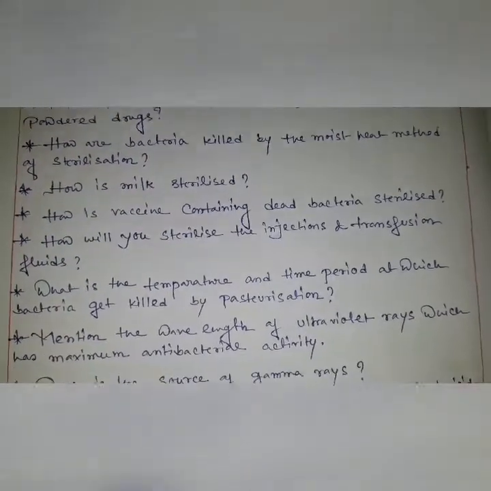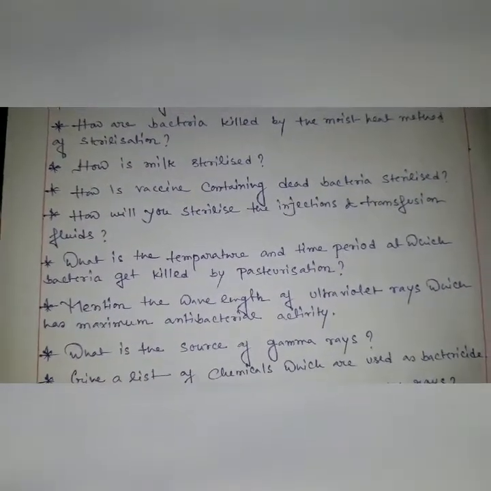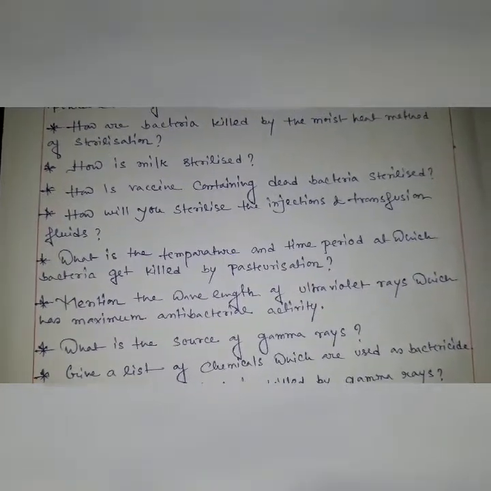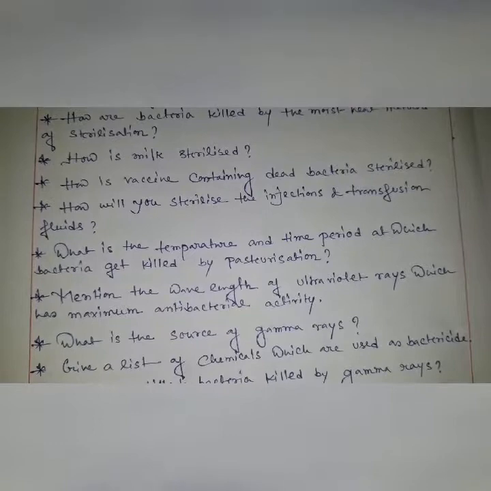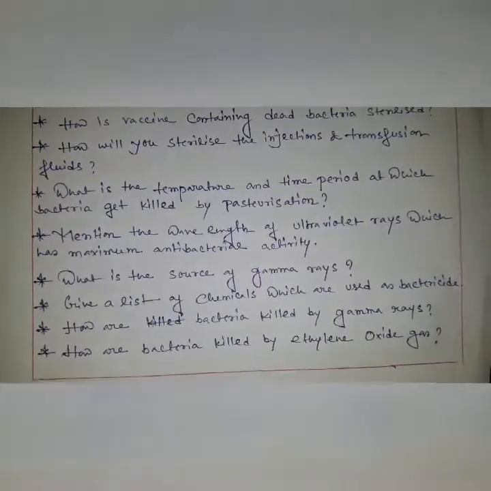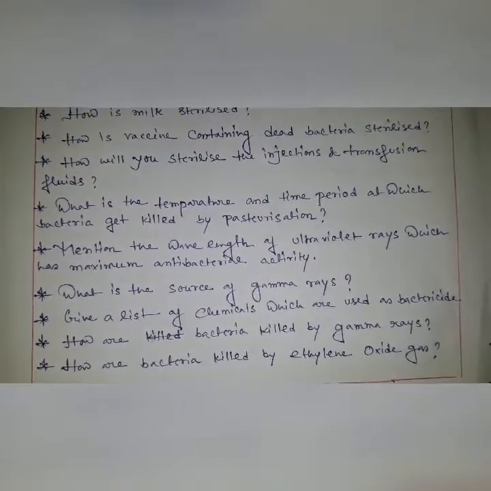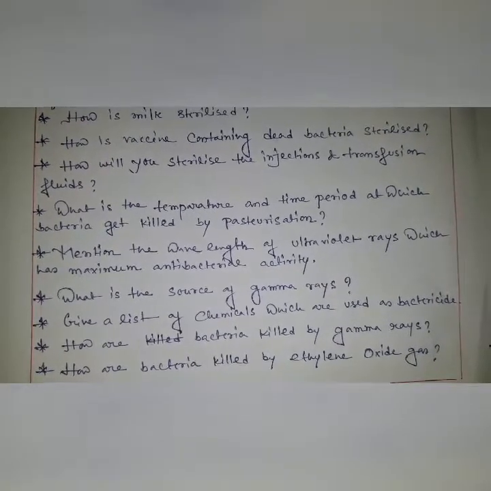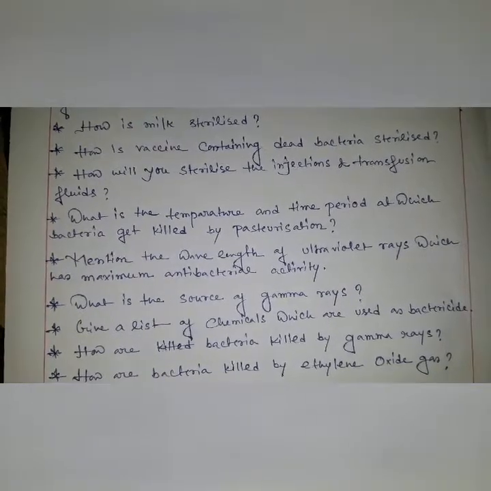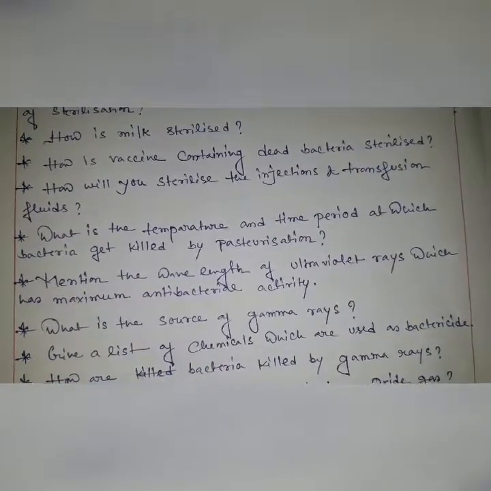What is the temperature and time period at which bacteria get killed by sterilization? And mention the wavelength of ultraviolet rays which has maximum antibacterial activity. What is the source of gamma rays? Give a list of chemicals which are used to kill bacteria. This is very important. How are bacteria killed by gamma rays? How are bacteria killed by ethylene oxide gas? These are very important questions for sterilization.